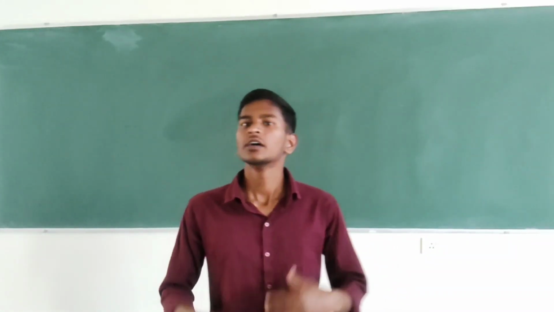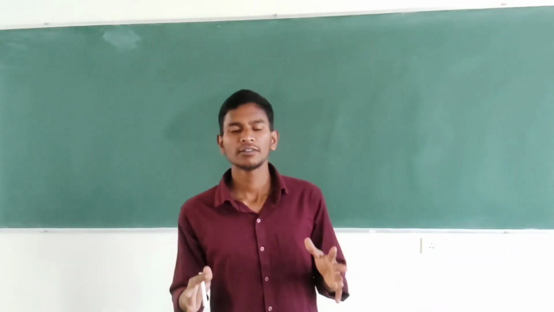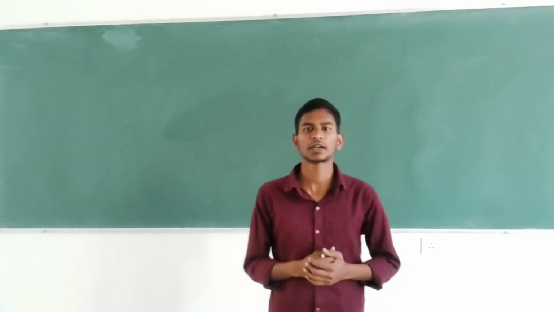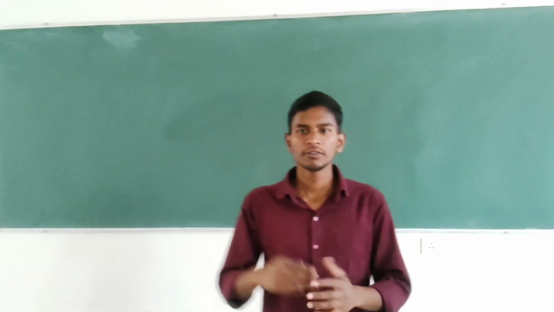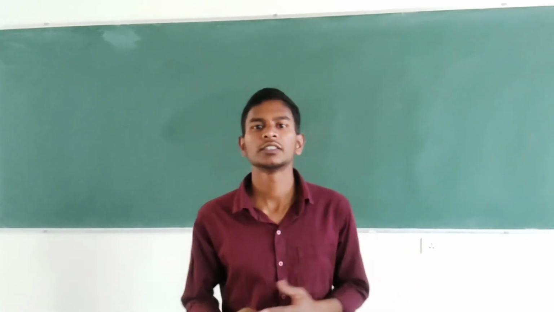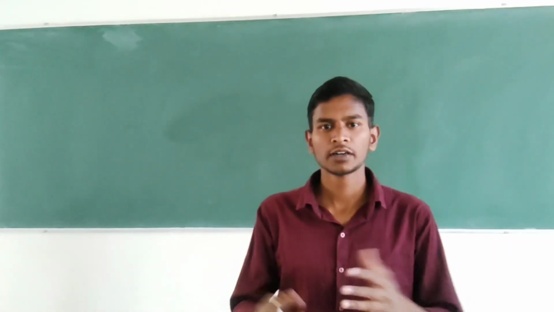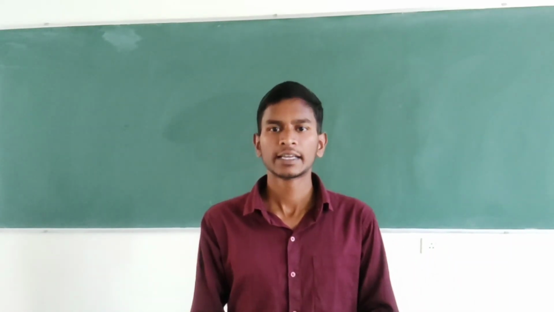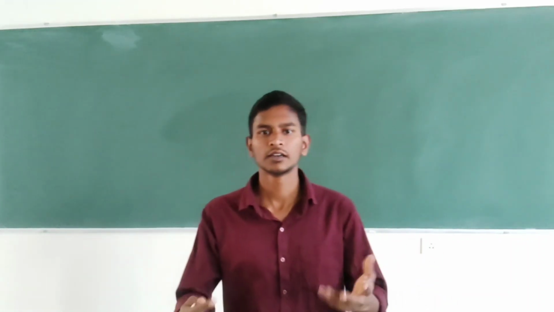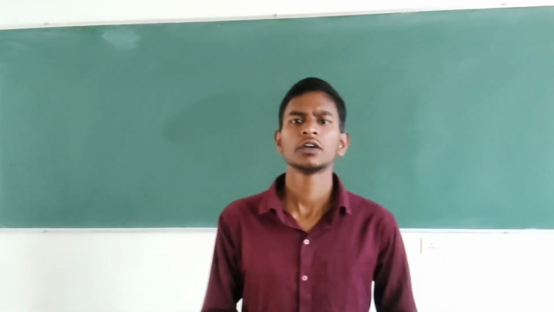Hello everyone. In the previous video we discussed some basics and principles of UV visible spectroscopy. So in this video we will continue that topic. We have talked about different kinds of transitions in different compounds like KMnO4, transition metals, and coordination compounds, complexes.